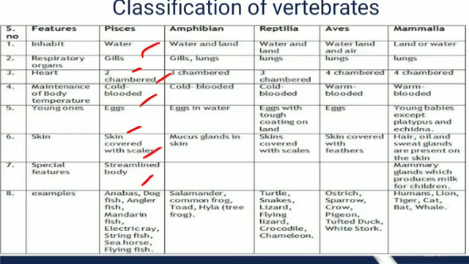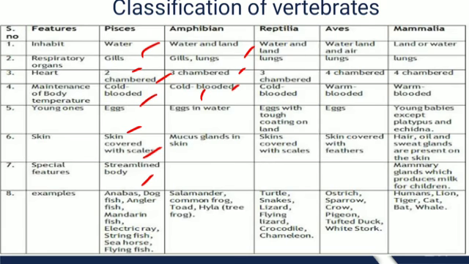Similarly, amphibians inhabit both water and land, and they have gills and lungs as their respiratory organs. They have a three-chambered heart, and they are cold-blooded animals.